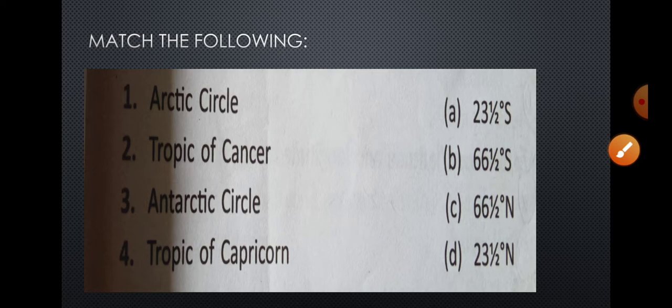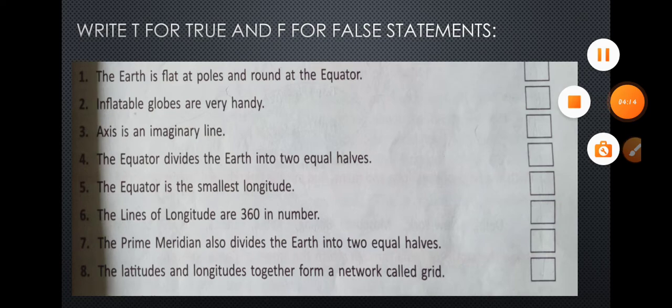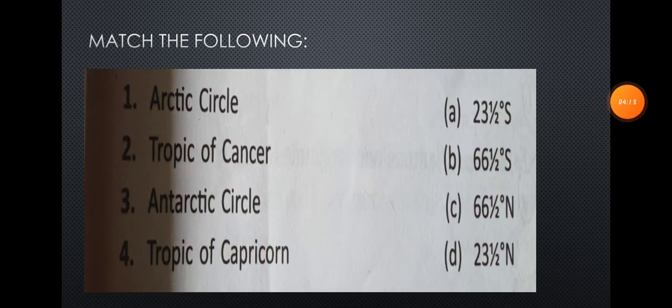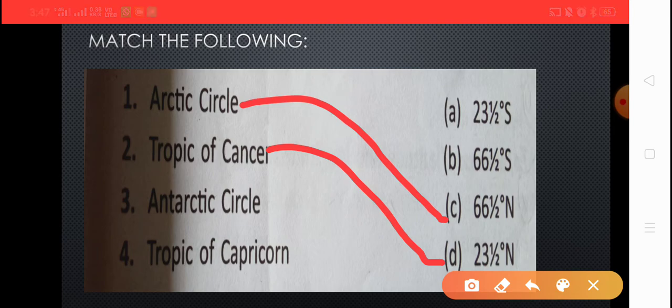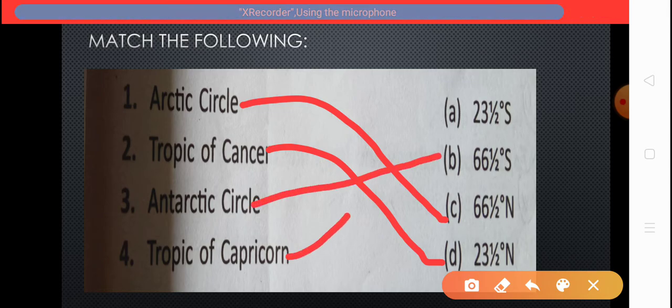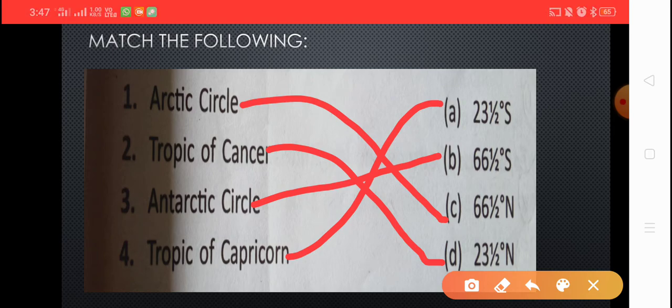Now next, match the following. This is again very easy, students. You can easily do it. What is the answer for Arctic Circle? The right answer for Arctic Circle is 66.5 degree north. Tropic of Cancer, this. And the third one, it is this one. And for Tropic of Capricorn, note down.